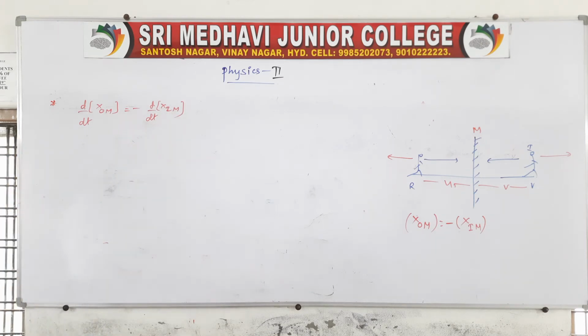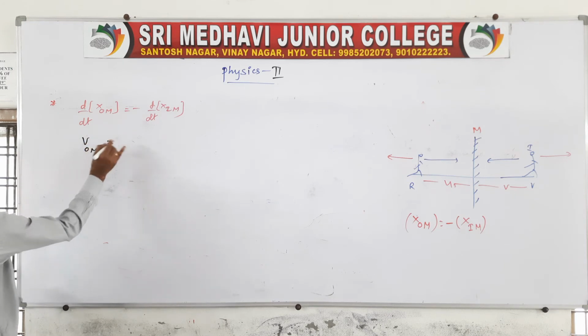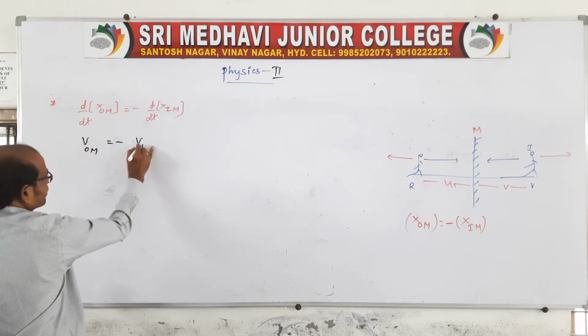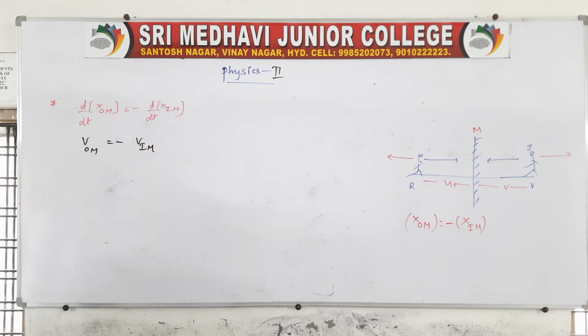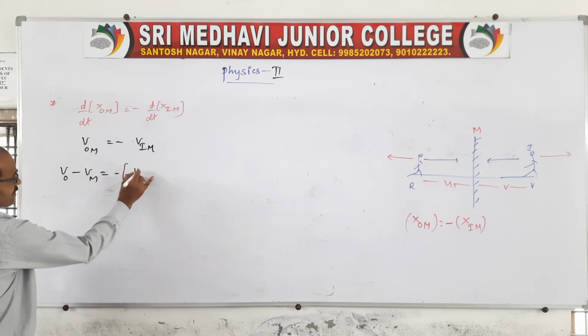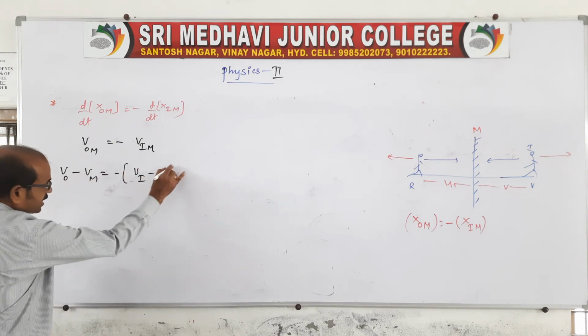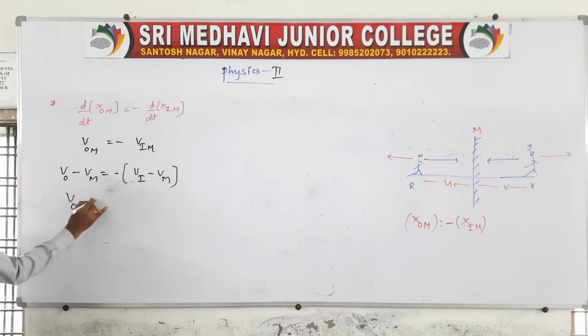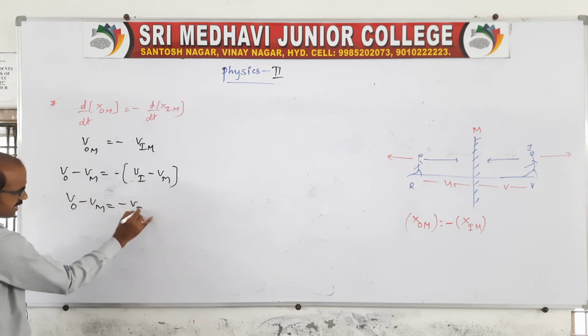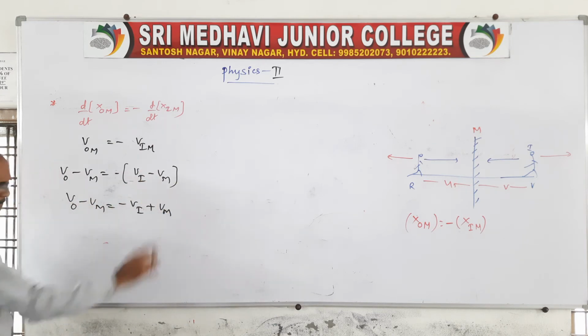Now we are differentiating, so distance by time gives the velocity of the object with respect to the mirror and the velocity of the image with respect to the mirror. The object with respect to the mirror is the relative velocity V_O minus V_M, equal to minus (V_I minus V_M). So V_O minus V_M is equal to minus V_I plus V_M.